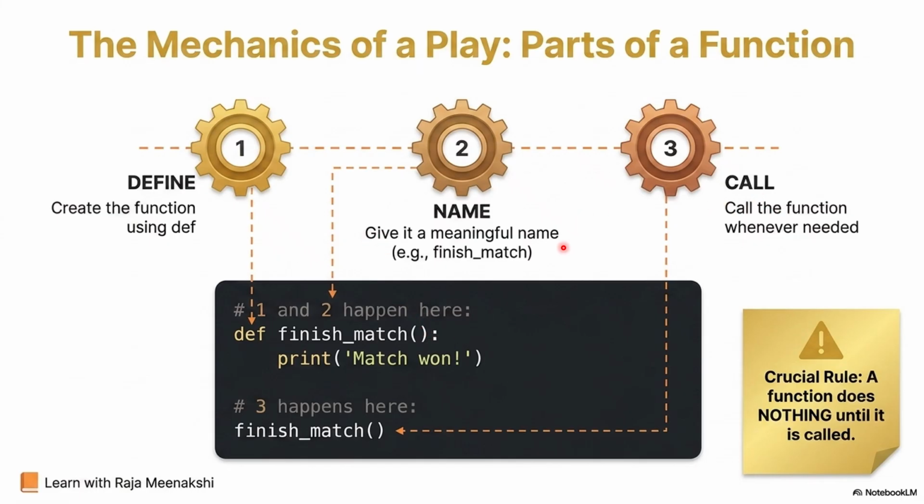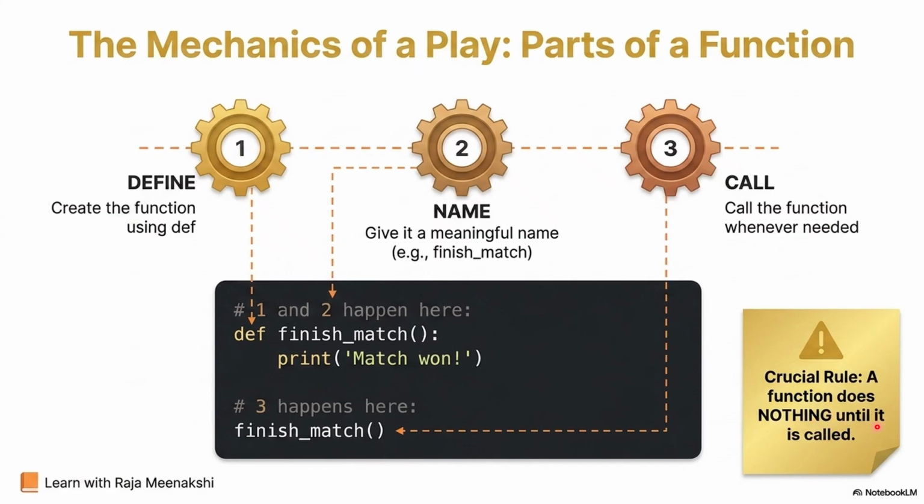And after writing the function, we should definitely call the function. See here, finish match. def is the keyword. Finish match is the name of the function. This function is not having any parameters. Those people who know about parameters, arguments, recollect what those are. Those people who don't know, just explore what all those are, and you can have lots and lots of exercises in our blog. So, and it is printing. Here also indentation is mandatory, colon is mandatory, and this is the function call. Finish match means it will just call the function and it will do the needful.